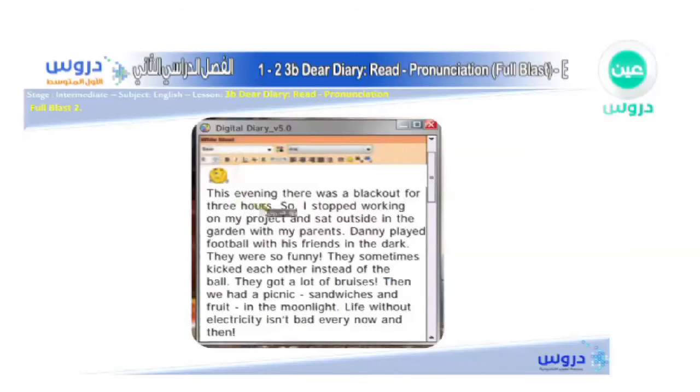So, Luke said, "This evening there was a blackout for 3 hours, so I stopped working on my project and sat outside in the garden with my parents. Danny played football with his friends in the dark. They were so funny. They sometimes kicked each other instead of the ball. They got a lot of bruises. Then we had a picnic, sandwiches and fruit in the moonlight. Life without electricity is not bad every now and then."